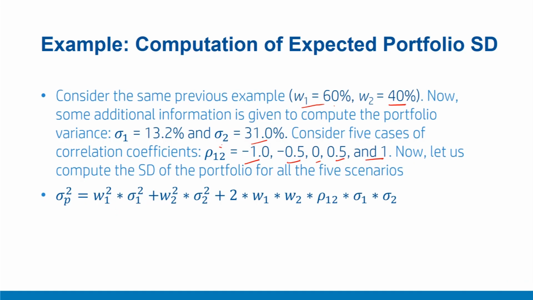We already know that the risk of a 2-stock portfolio can be easily computed with the help of this formula, which is W1 square sigma 1 square plus W2 square sigma 2 square plus 2 times W1 W2 sigma 1 sigma 2 rho 1 2. All the other quantities are fixed, and we are only varying this correlation from -1 to +1. Let us see how these numbers worked out.